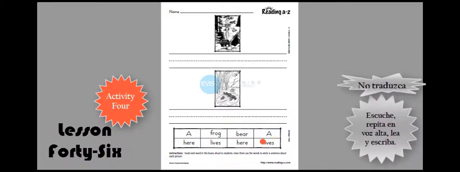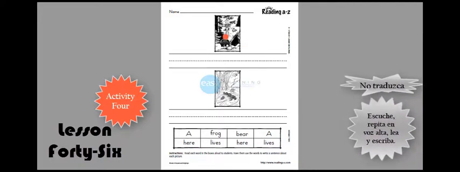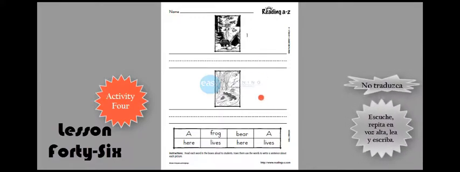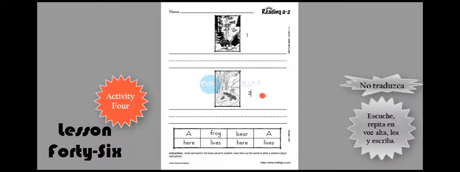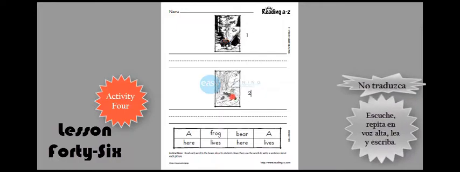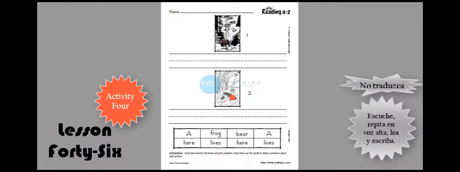One sentence about picture 1, and a sentence about picture 2. So we should say where a bear lives and where a frog lives, right? And we are supposed to use these words.